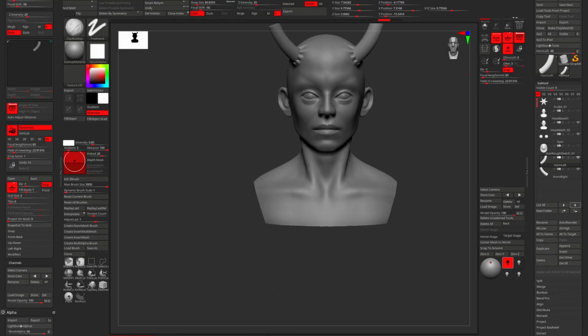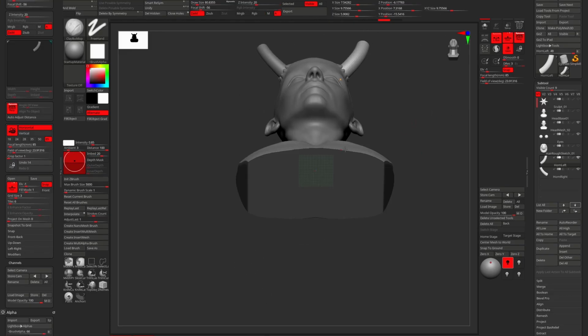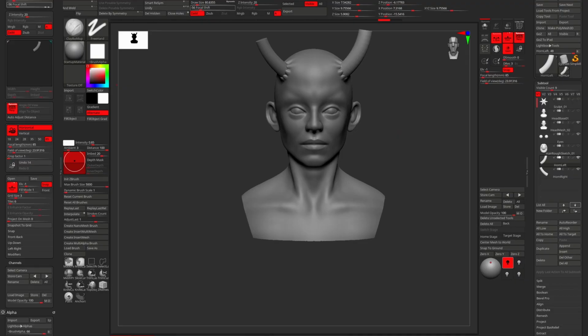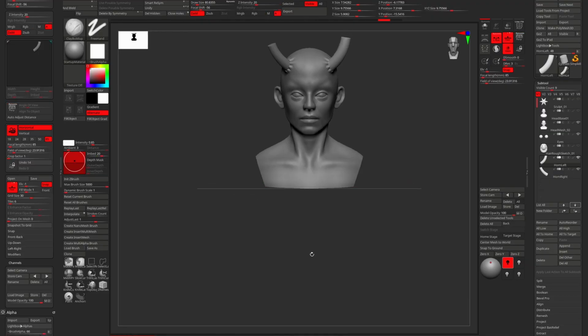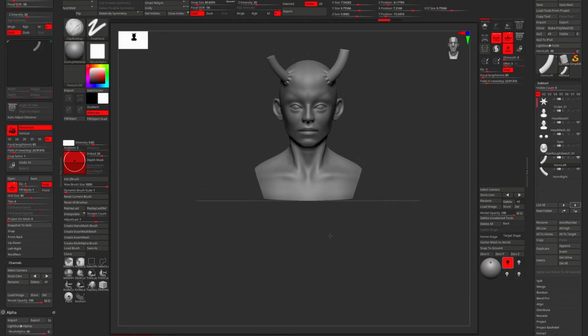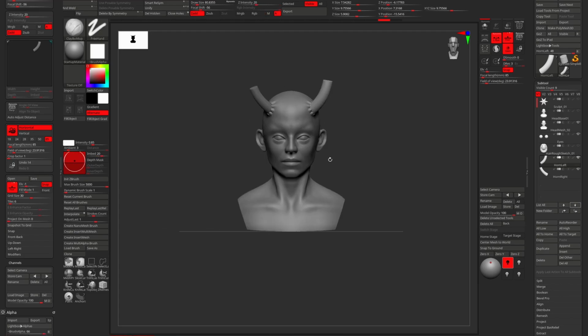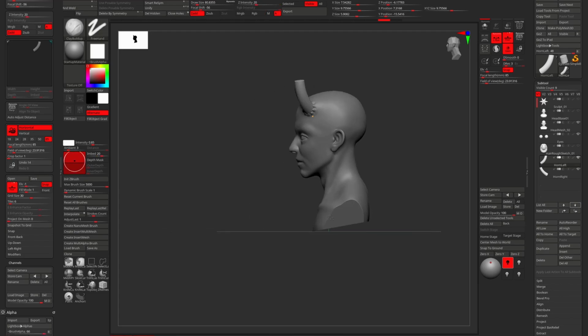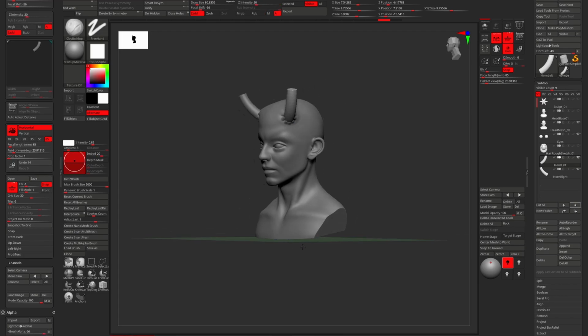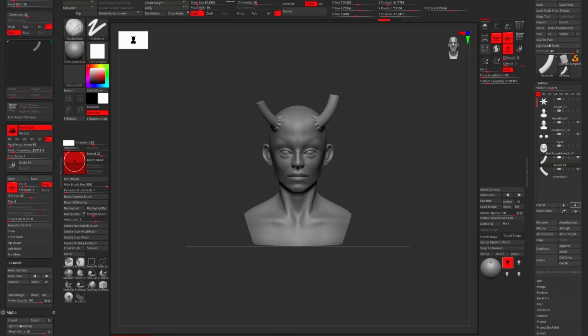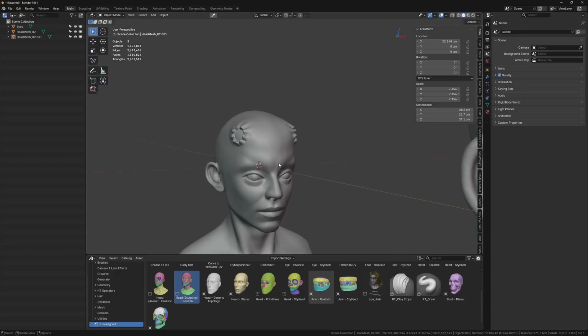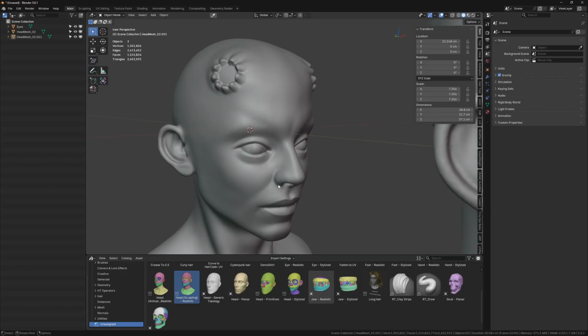So in ZBrush, if you enable the floor option, by the way, if your floor is looking too small, you just have to go to the draw panel, and you can change the grid size. I'm just going to give it some 30. As you can see, it is touching the bottommost edge of the visible subtools. Okay, so in this entire subtool, the bottommost is this bust part. But in Blender, as we saw, the grid is almost at the forehead, somewhere around the forehead, right?